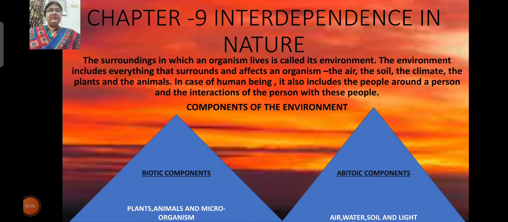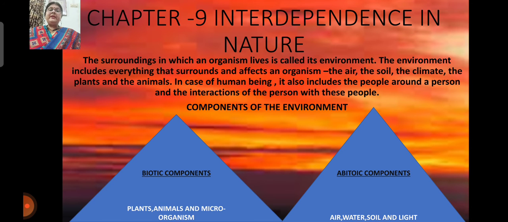Today we are going to start a new chapter in science, chapter number 9, Interdependence in Nature. The surroundings in which an organism lives is called its environment. As you know, it is said that our entire world is like a family.